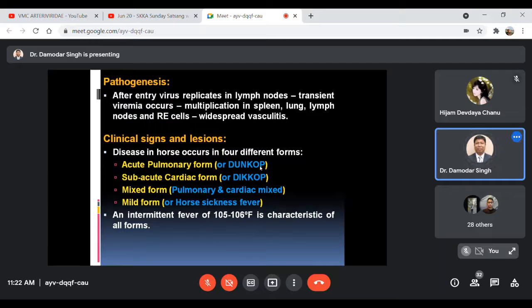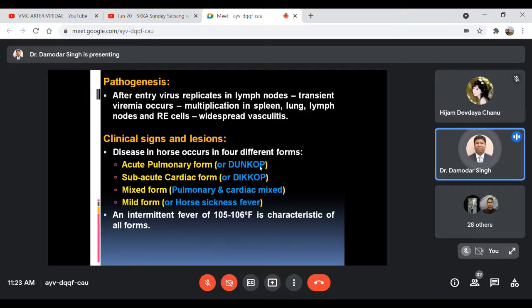From there, it gains entry into the circulation, leading to viremia, and it may spread to different organs and tissues of the body, where virus multiplication takes place in the spleen, lungs, lymph nodes, as well as the reticuloendothelial cells, and this leads to widespread vasculitis. Almost all the vessels are affected, showing an inflammatory reaction.